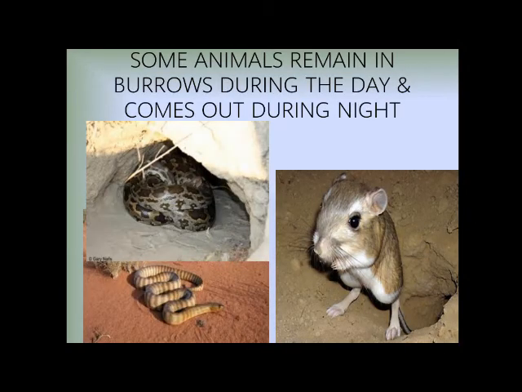And some animals remain in burrows during the day and come out during the night. Some desert animals, small animals or snakes, are living in the desert. To prevent themselves from the hot climate, they go inside the burrows during the daytime, and during the night they come out for their food or for other work. Generally, those animals which come out during the night time are known as nocturnal organisms.